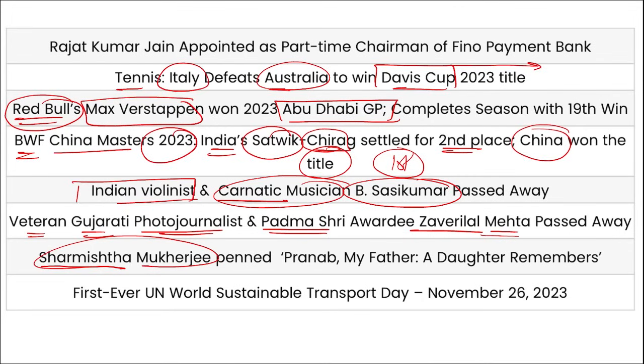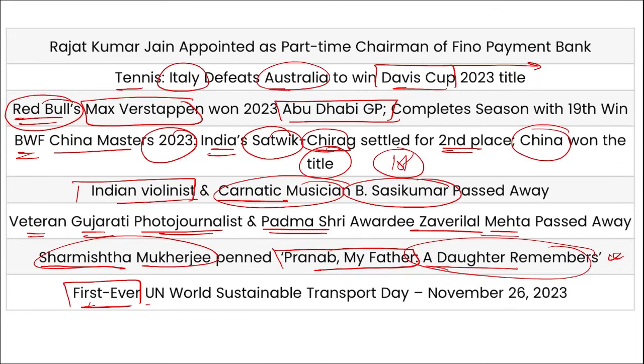Sarmishtha Mukherjee penned down Pranab, My Father, A Daughter Remembers. This is the name of the book that was authored by Sarmishtha Mukherjee, the daughter of Pranab Mukherjee. Then first ever UN Sustainable Transport Day was observed this year on 26th of November 2023. So these were your important current affairs for the day, friends. Now let's move to some revision current affairs that will be beneficial for your learning.